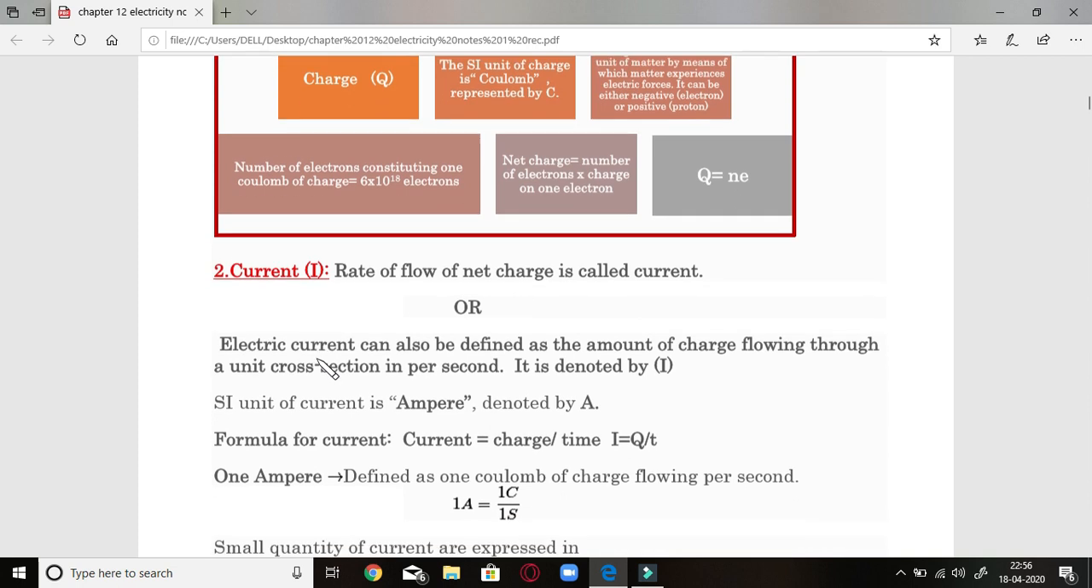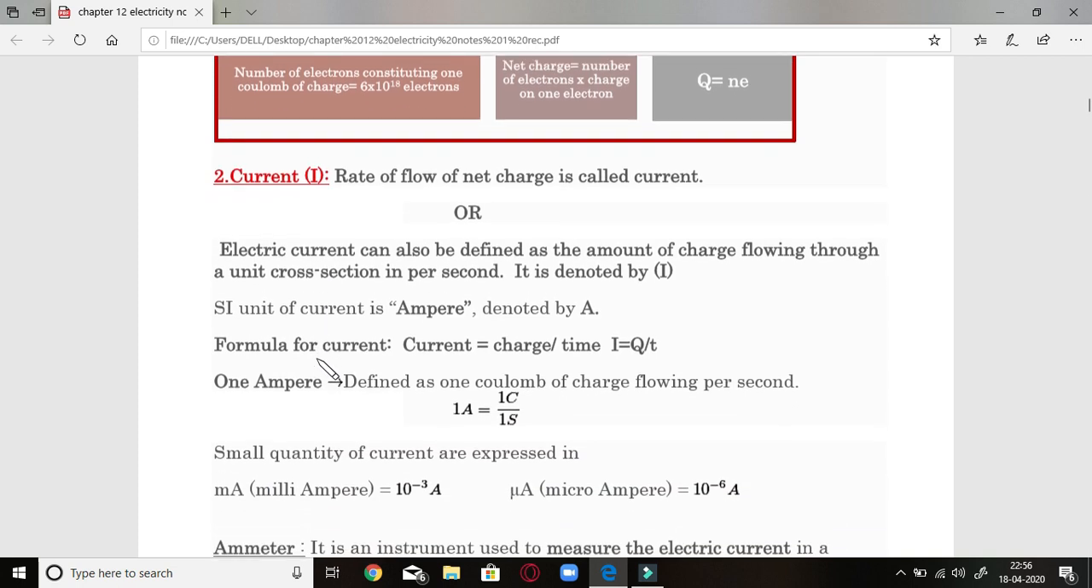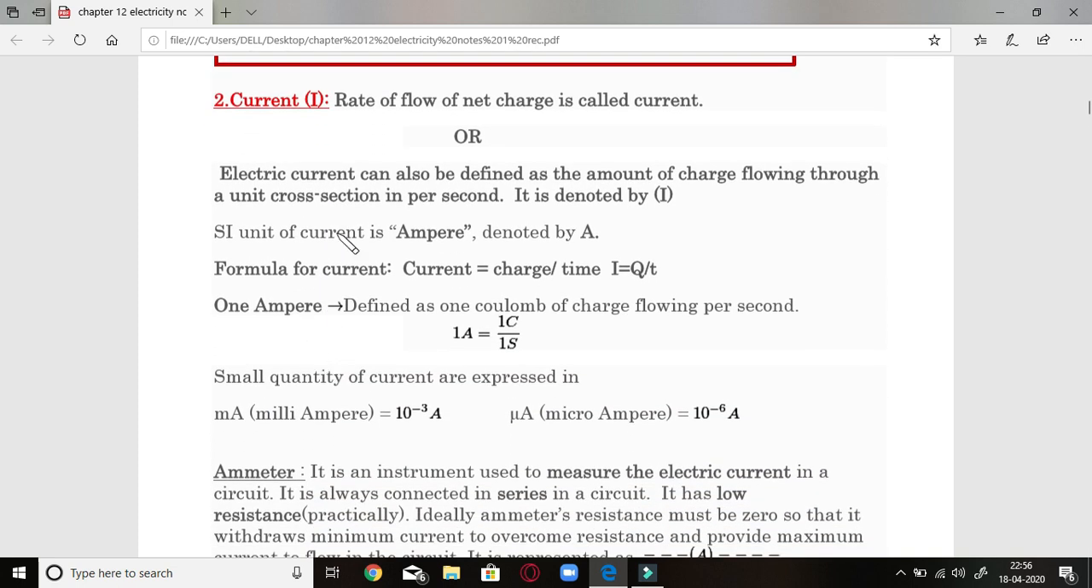Rate of flow of net charge is called current. Now, rate means divide by time. This means the net charge: what was the net charge, or what was the net Q, through any conductor? If we divide it by the time for which it was flowing through the conductor, then we can calculate its current. That is why we say rate of flow of net charge is called current.